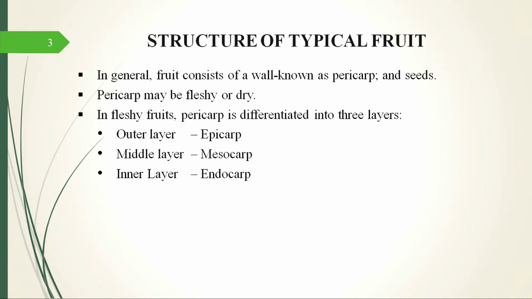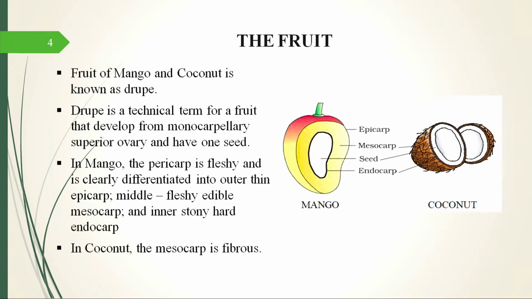So together epi, meso, endocarps, they form the pericarp of a fruit, which is the wall layer of the fruit. Now we have in the previous session discussed some basic terminologies that are used to describe different types of fruits. We are going to take an example of a typical fruit which is known as a drupe. The fruit of mango or coconut is known as a drupe technically, and it is the term which is used for a fruit which has